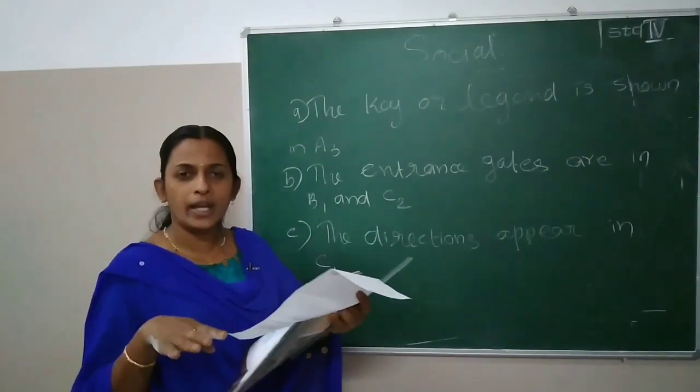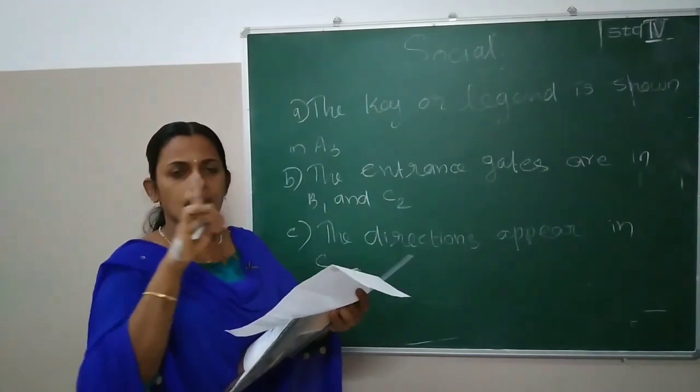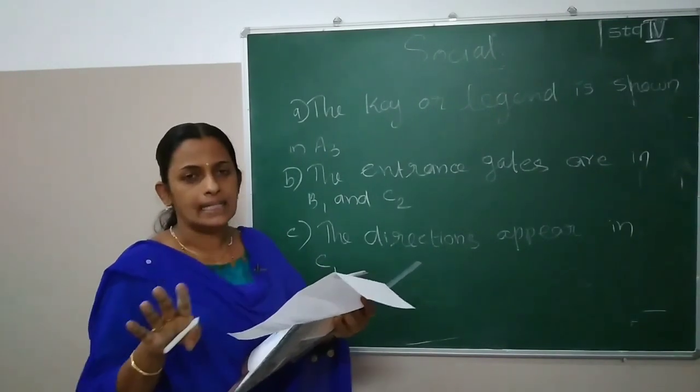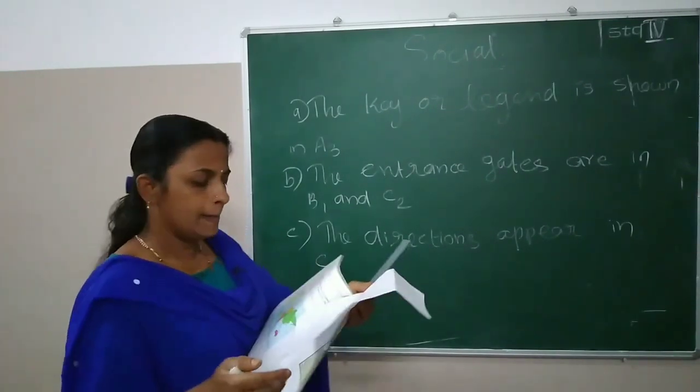How many directions do we have? 4 directions: north, south, west and east. Okay.